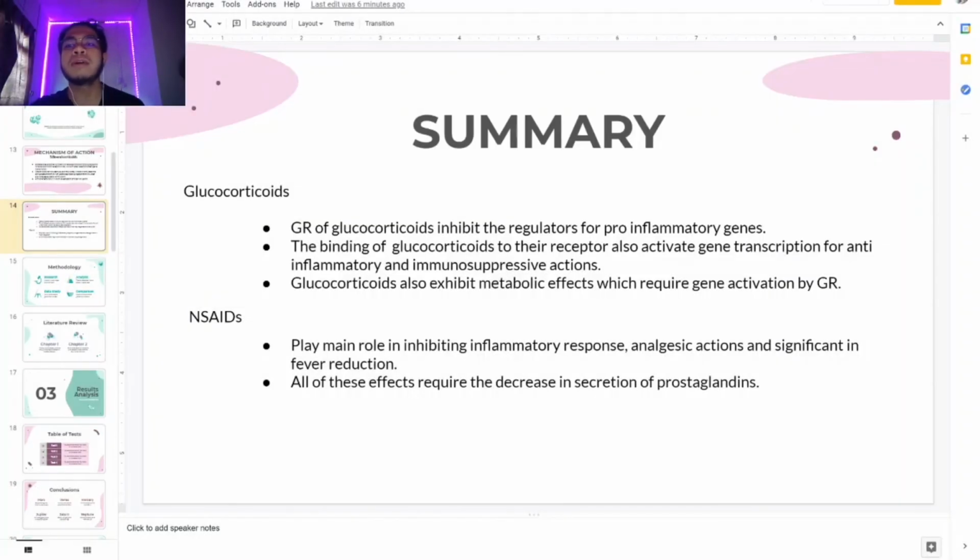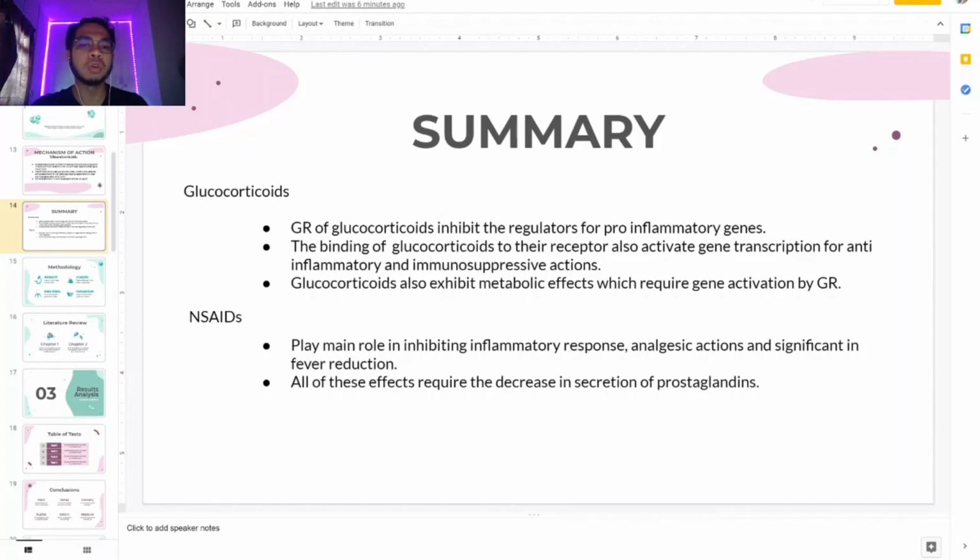So as a summary, it is believed that the anti-inflammatory and immunosuppressive effects of glucocorticoids depend on the ability of its receptor GR to inhibit the activity of transcriptional regulators for pro-inflammatory genes, for example NF-κB and AP1, through a process called transrepression. The binding of glucocorticoids to the receptor also activates gene transcription for anti-inflammatory and immunosuppressive actions.